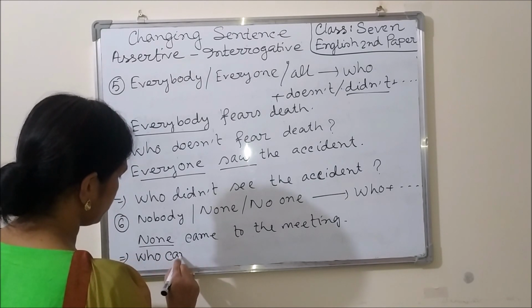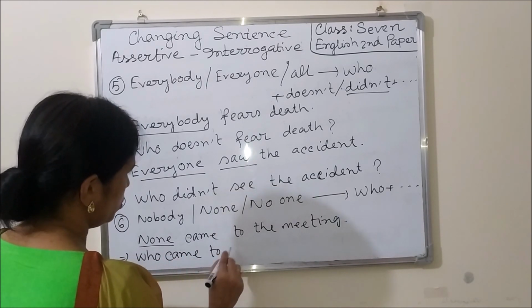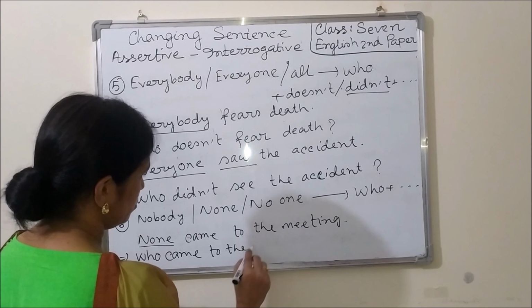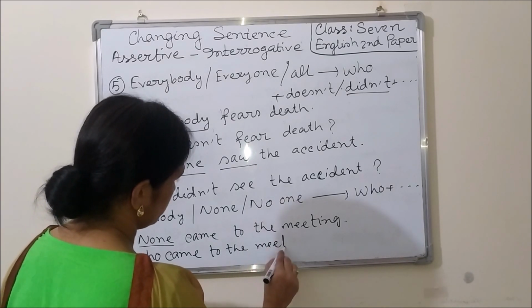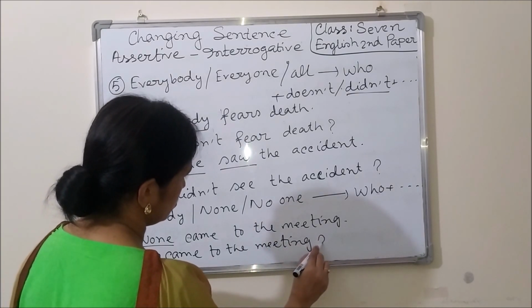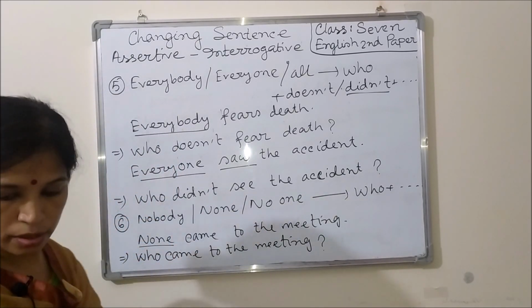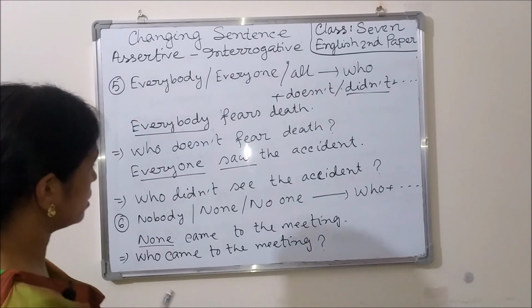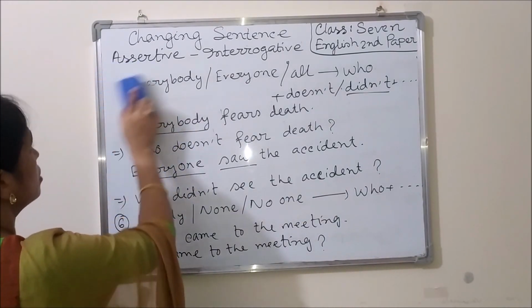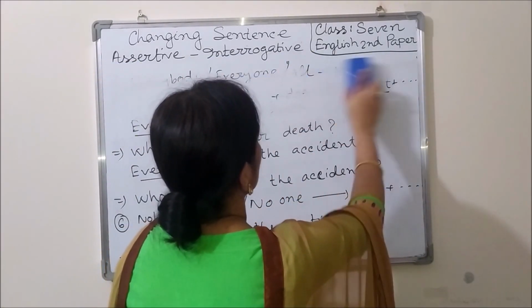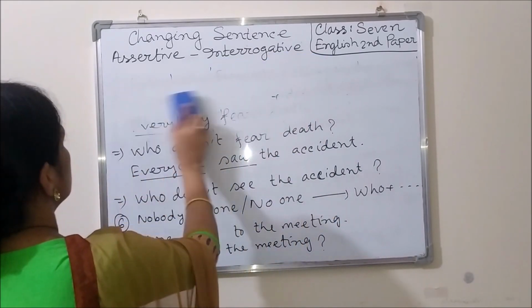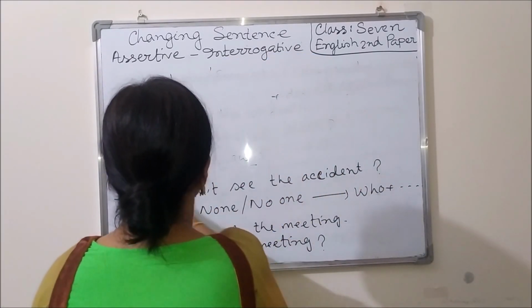Who came to the meeting? Okay, dear learners, I think it is clear to you. Now we will see another rule.